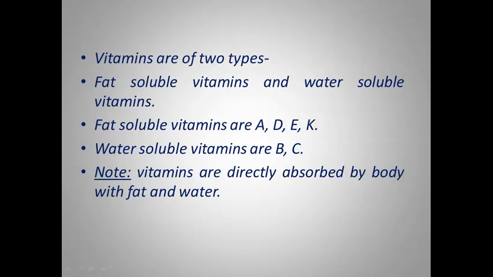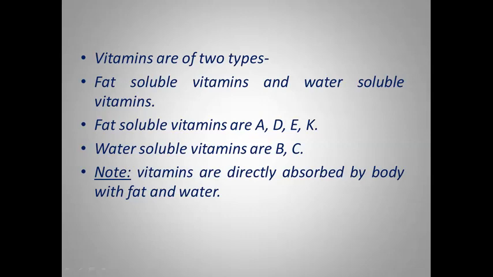As we know, vitamins are of two types: fat soluble vitamins and water soluble vitamins. As you see on your screen, fat soluble vitamins are A, D, E and K, and water soluble vitamins are vitamin B and vitamin C. So fat soluble vitamins directly dissolve in fat and are utilized by the body, and water soluble vitamins are dissolved in water and then we absorb vitamin B and vitamin C.